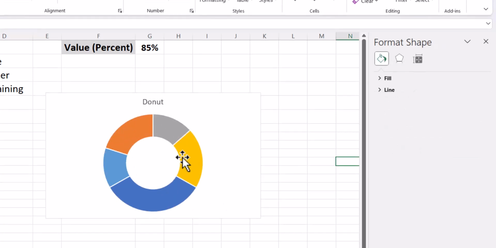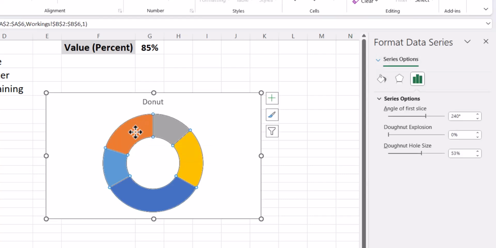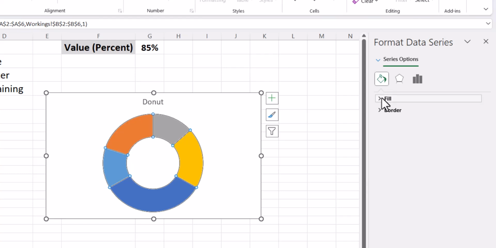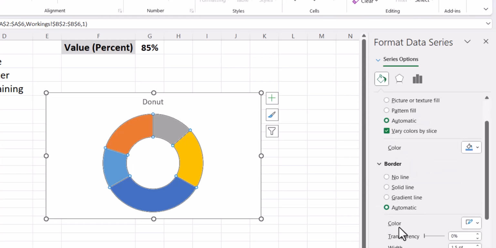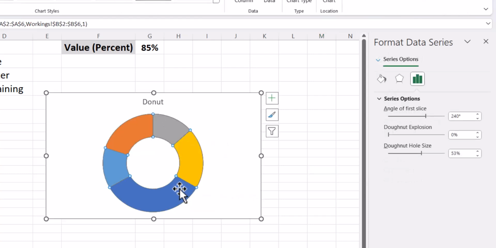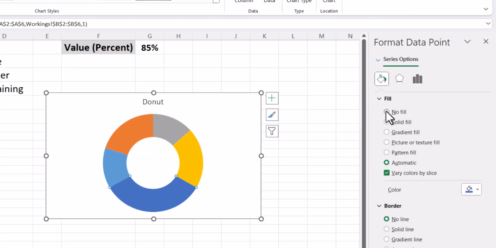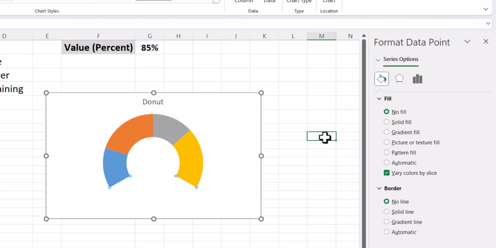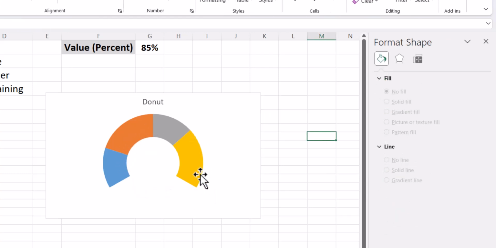So if you see, currently we have changed the direction of the donut and increased or decreased the hole size as per your requirement. Select the series once again. Go to fill and say no line. So right now we do not have these white lines which were earlier present. Now select this last blue slot over here and you say no fill. So right now if you see, we have a gauge chart initial shape which is being prepared.